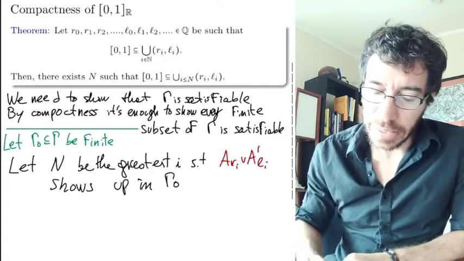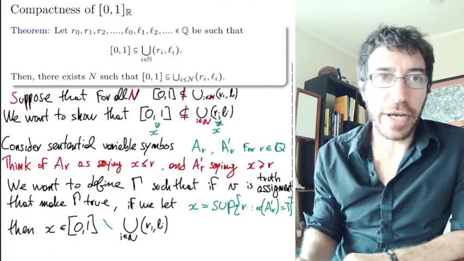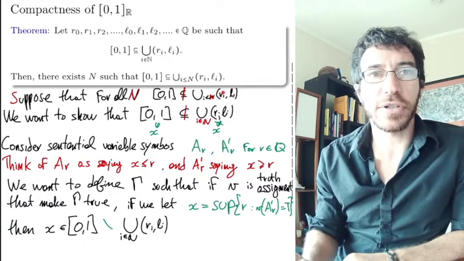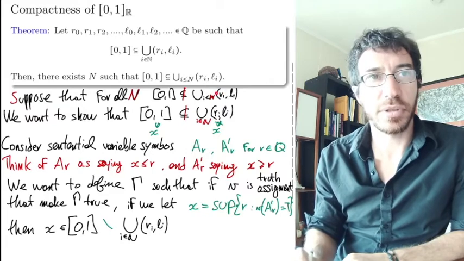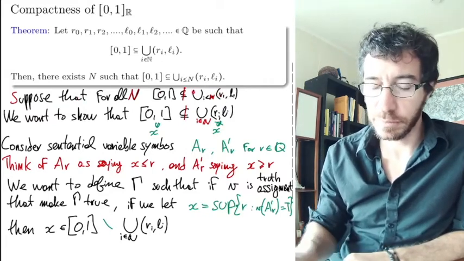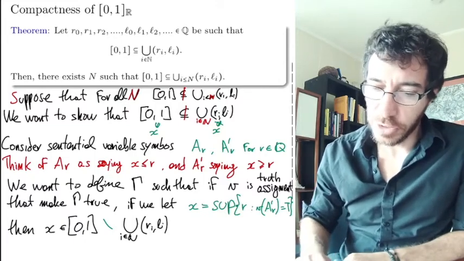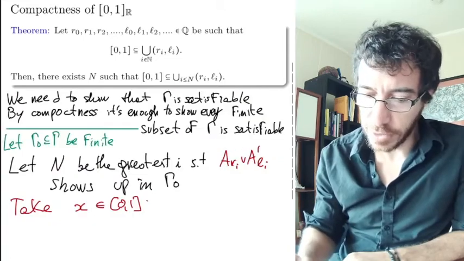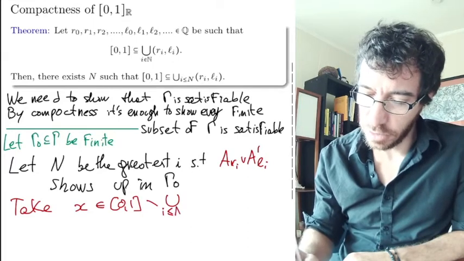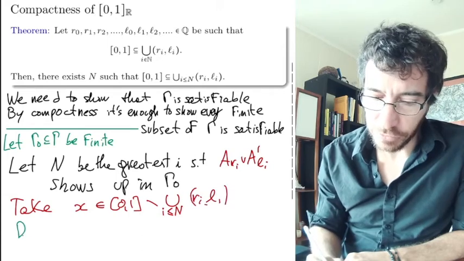But we know by our assumption that for a finite set of these intervals, they do not cover the whole interval, right? That's our assumption in our proof by contrapositive. So no finite sets cover the whole thing, so there must be an x outside them. So take an x that belongs to [0, 1] and it doesn't belong to the union for i less than or equal to n of the intervals Ri, Li. And now define a truth assignment.